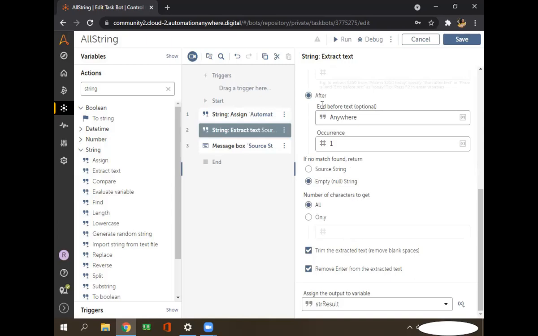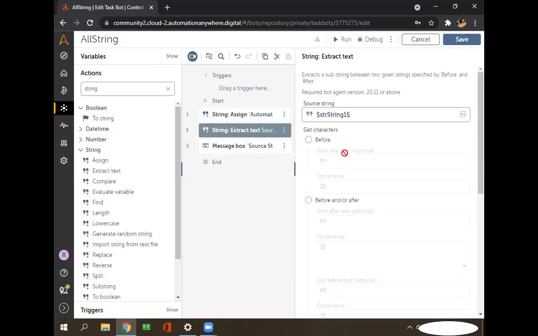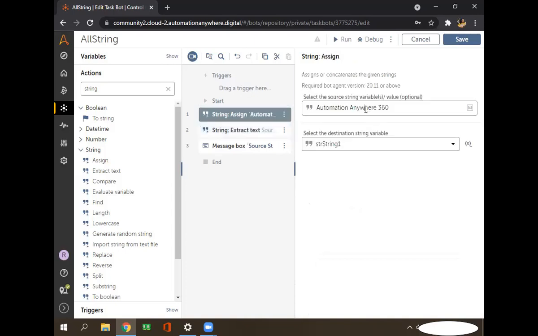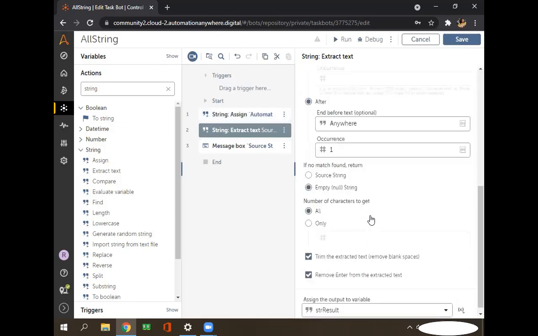Because here it is also written in the after and before text. It means that wherever the text is written, that is where it ends. So before that, the automation is there, and the occurrence is written once. So here it will provide the automation. Here it is written as start after text, so we use this keyword, start after text. So this is the text.